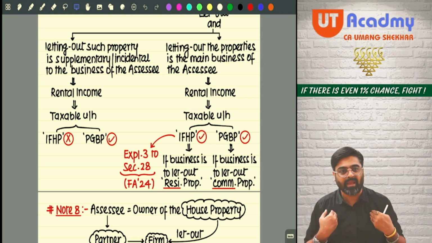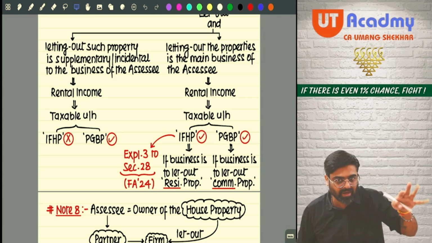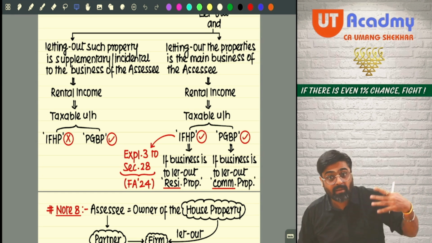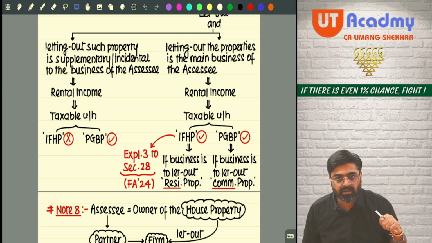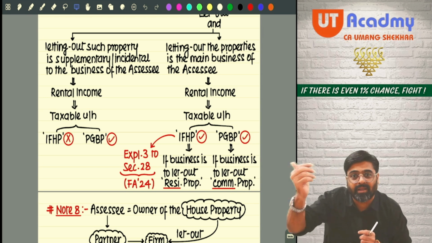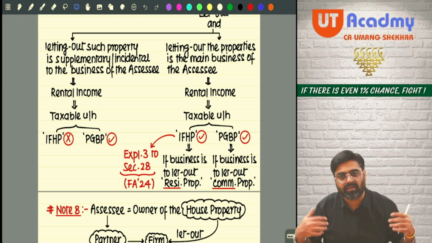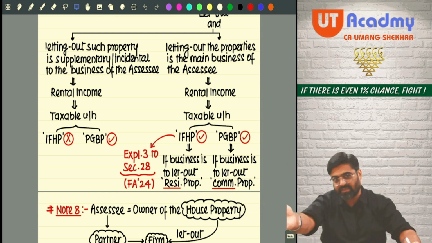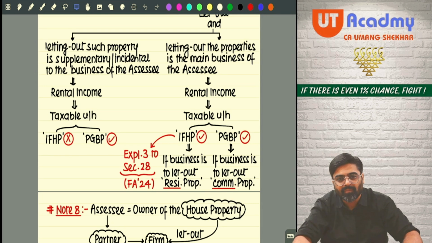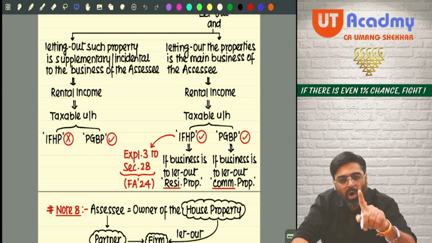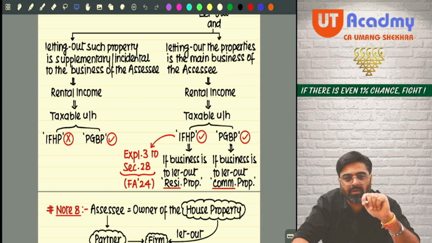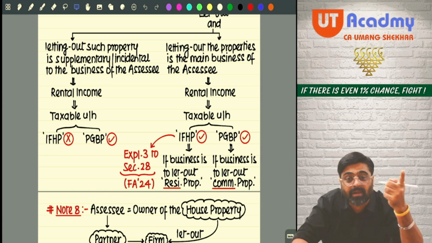Even a person like me having 3-4 properties, all residential, letting them out and earning rent, I am charging that rent under the head PGBP. And if the department asks, I say that it is my business to let out the property. I have just now started from this year only. So to stop all such misuse, this year one amendment came in the PGBP head.